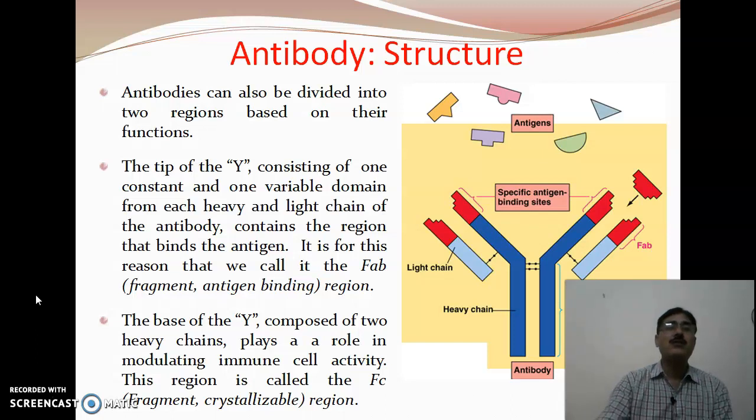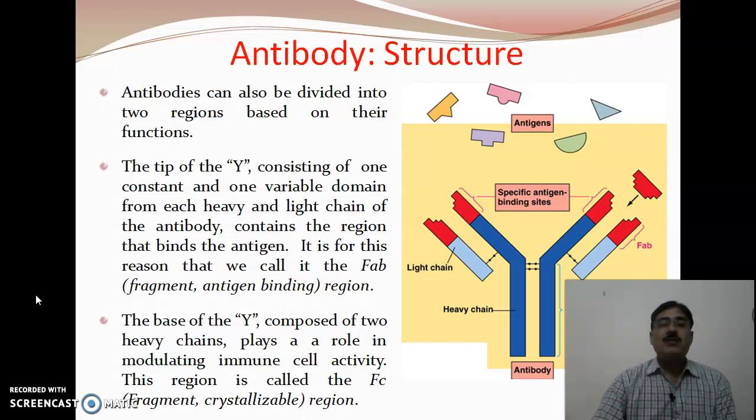Now antibodies can also be divided into 2 regions based on their functions. The tip of the Y, consisting of 1 constant and 1 variable region, each from the heavy and the light chain of the antibody, contains the region that binds the antigen, as shown here in the diagram.